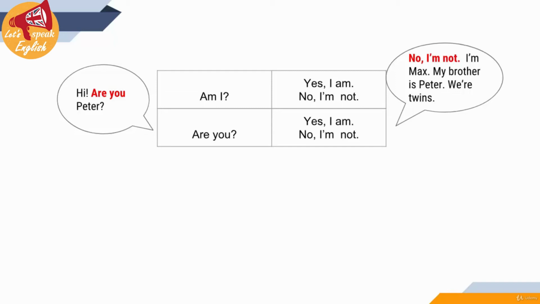It depends on what situation you are going to use it in. You will understand this a little bit later if it is still unclear. So, are you married? You answer, yes, I am. You can't answer, yes, you are, right? So, are you? Yes, I am. No, I'm not.